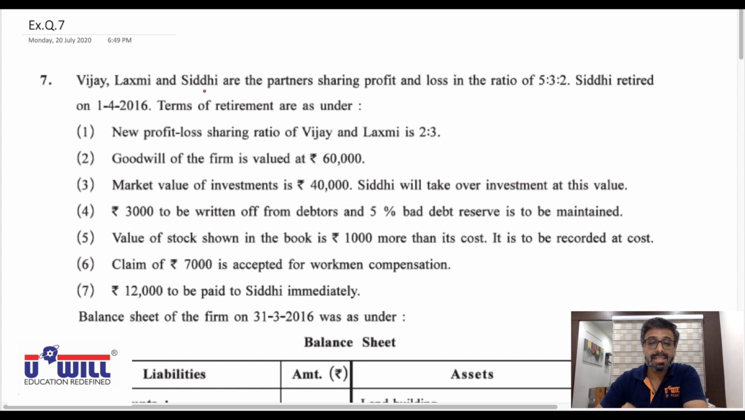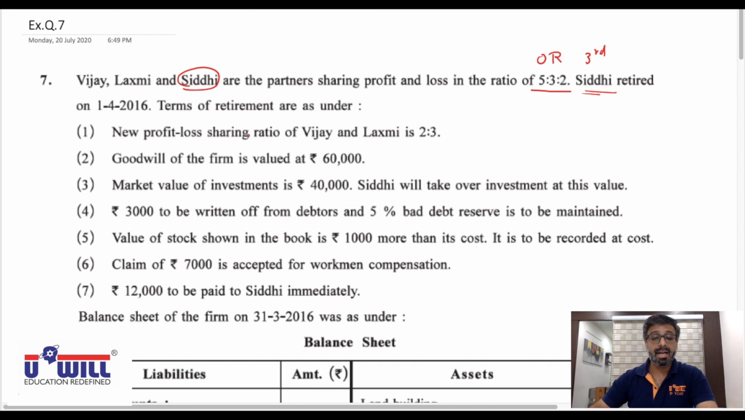Vijay, Lakshmi and Siddhi are the partners sharing profit and loss in the ratio of 5:3:2. All of you mark it as old ratio. Siddhi retired on 1/4/16. Siddhi retired means which partner retired? Third partner retired. So new ratio however is given in adjustment 1:2:3. So gain ratio we will have to find.